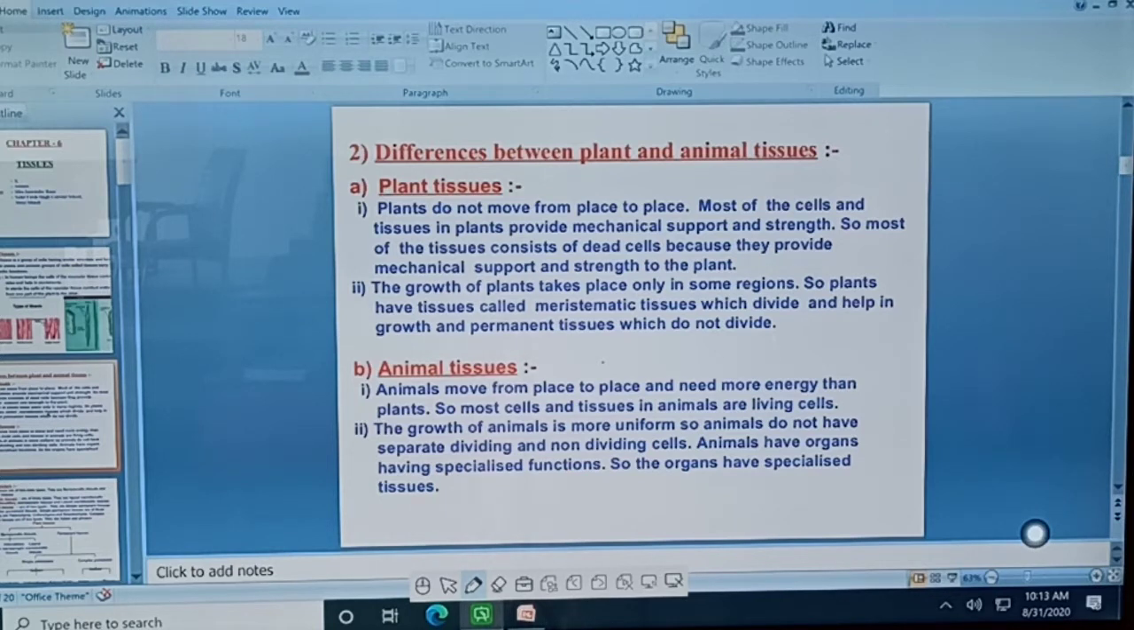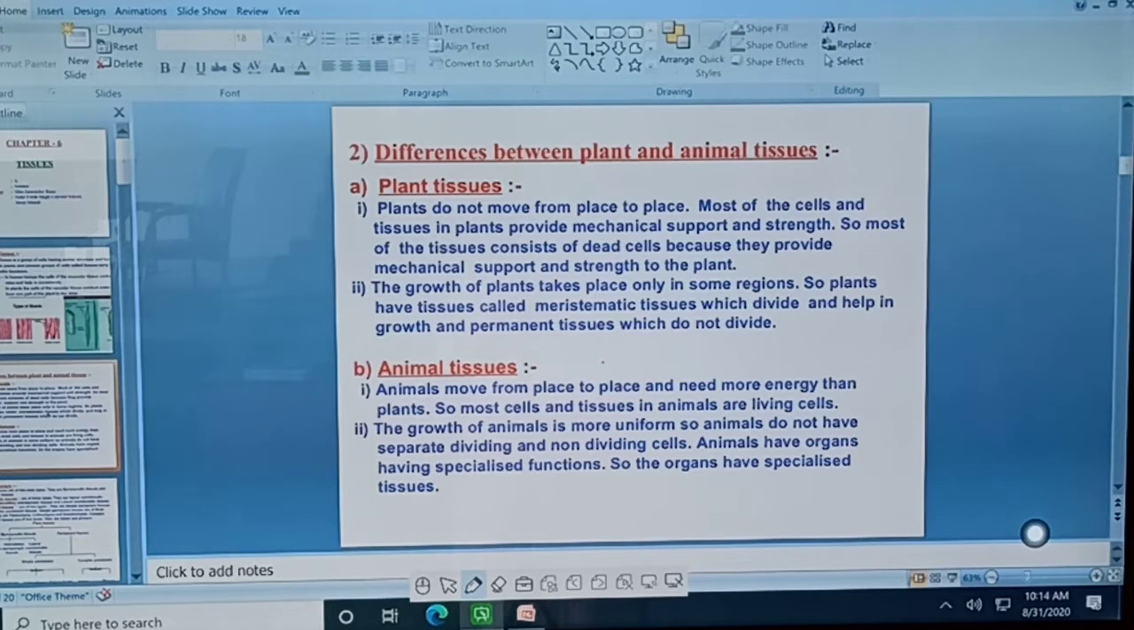The growth of the plant takes place only in some regions. There are specific regions in the plants where growth takes place. We will study about those regions in types of tissues. Okay. So plants have a tissue called meristematic tissue. There is a special type of tissue present in the plants that we call meristematic tissue. Meristematic tissue means where division, where growth takes place, where cells divide further.